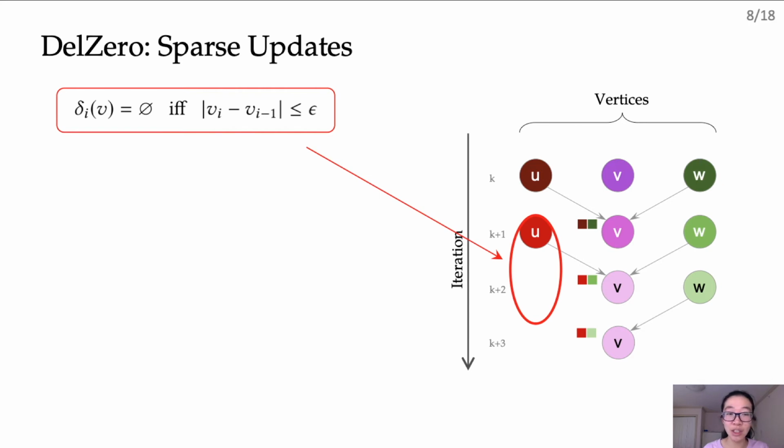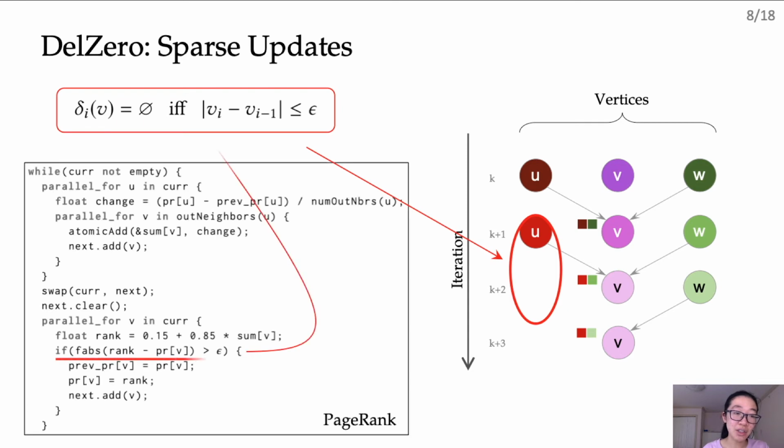In our previous example, we can see that vertex u in iteration k plus 2 does not have a new value, so the delta for vertex u is a DelZero because there is no change, and hence, u does not need to push any value to v. These DelZeros are usually naturally expressed in graph algorithms to identify whether vertex values have stabilized. For example, in the PageRank algorithm, after the vertex value is computed, it is compared with the old value to see if the difference is above a threshold. This comparison directly determines whether the update is a DelZero or not.